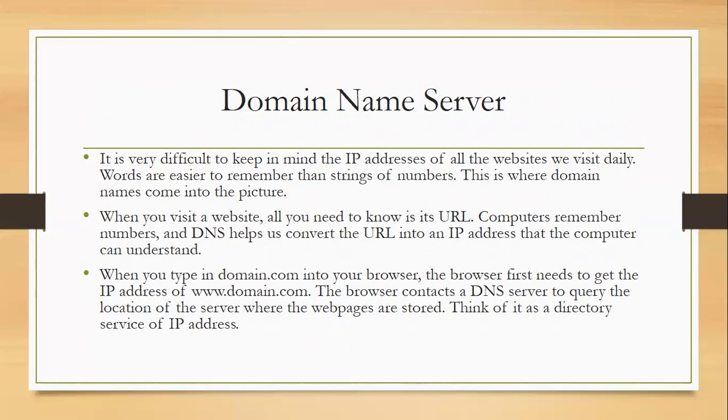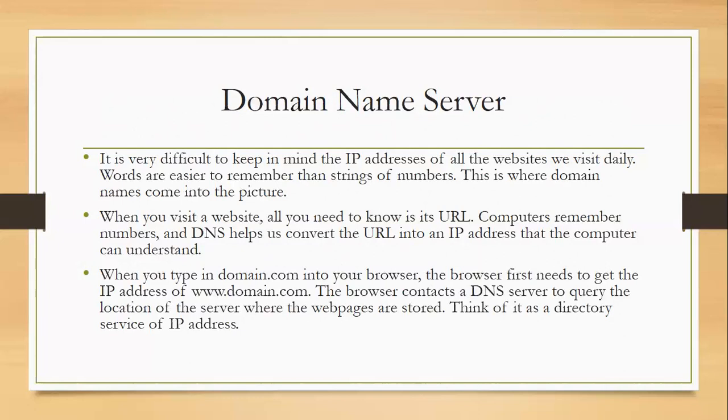When we visit a website, we need to know its URL. Computers remember numbers, and the domain name system helps us convert the URL into the IP address. Once I type anything, the conversion is done into numbers, and the computer understands those numbers. It converts that URL into an IP address, which is understandable by the computer.